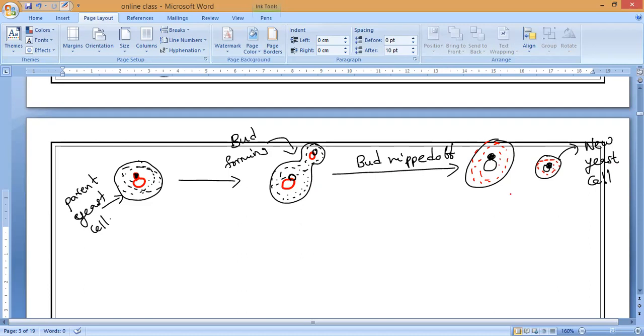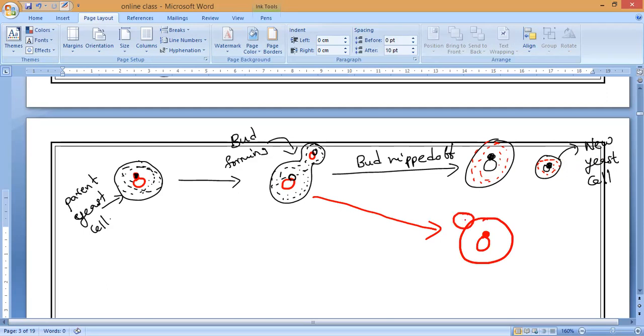That is why buds start forming their own buds, and all of them remain attached to the parent yeast cell. Every bud immediately separates into a new yeast cell and again starts forming a new bud, again a new bud, like that. Because this is a very fast process, suppose first the parent forms the first bud.